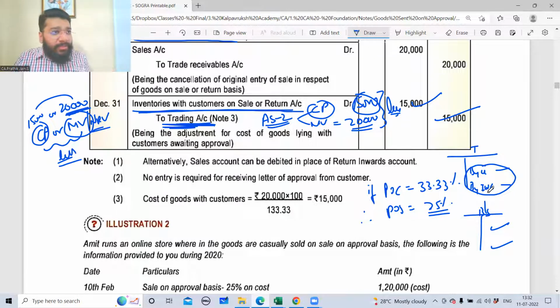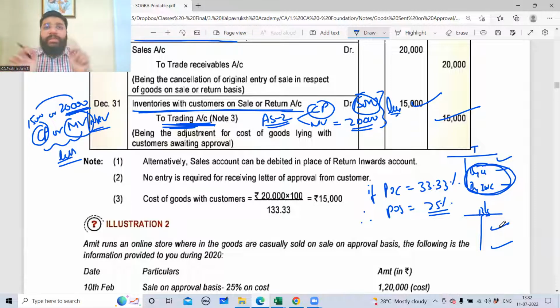It is there in my 11th standard syllabus. It is there in my 12th syllabus. Also in consignment, we have discussed. What is the significance of recording the closing stock, whether with us or with the customer, both in trading account as well as in balance sheet? Which closing stock entry? Normal closing stock entry. Normal closing stock entry will come.